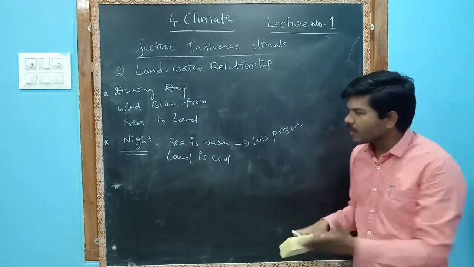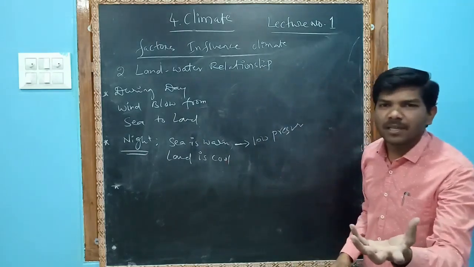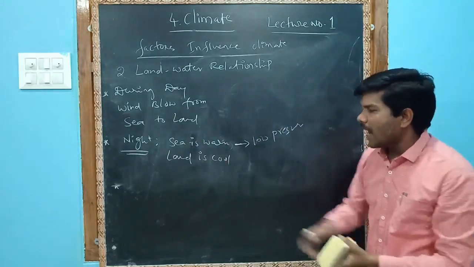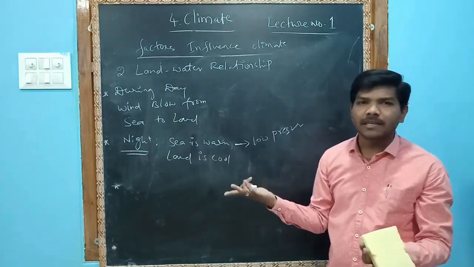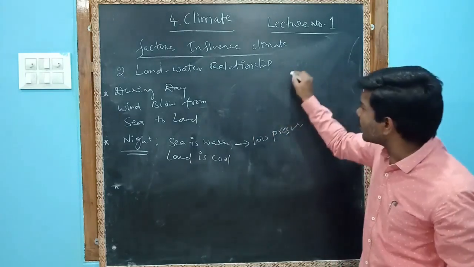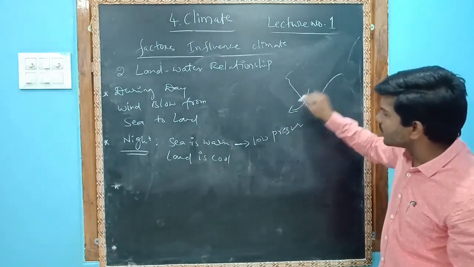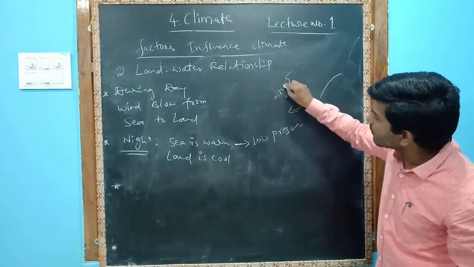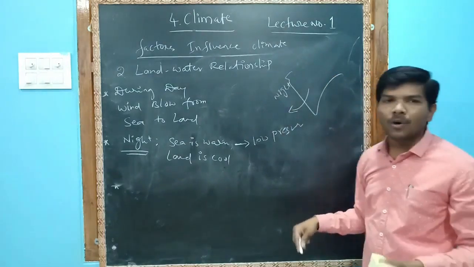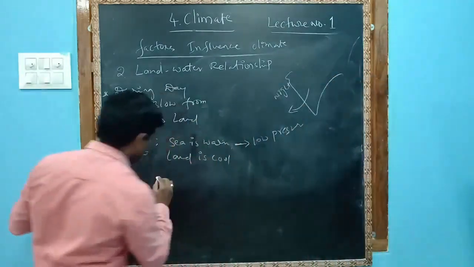I told you, wherever the temperature is high, low pressure will form. And the land is cool because there is no sunlight. So during night, the wind will blow from land to sea.